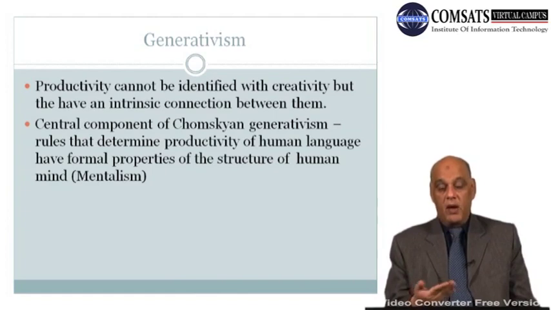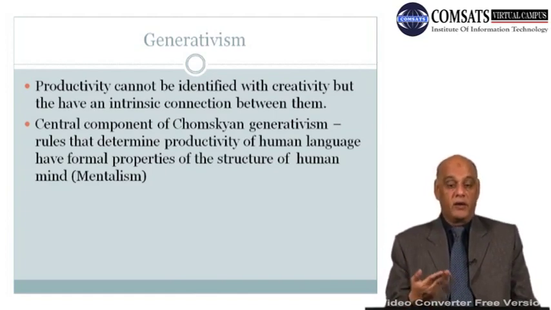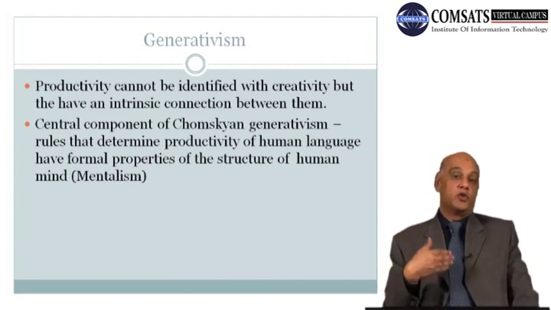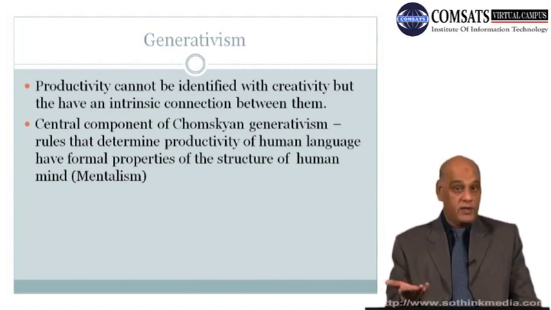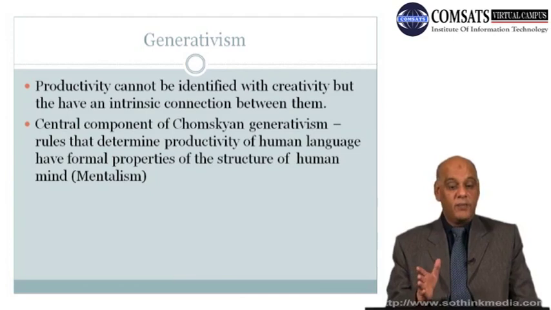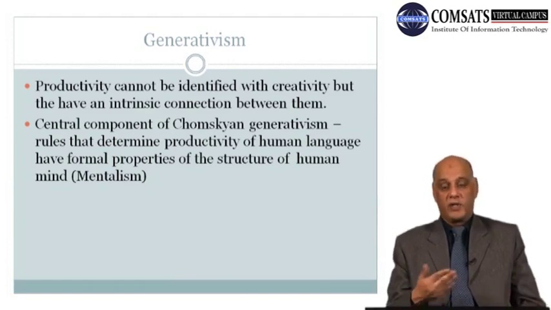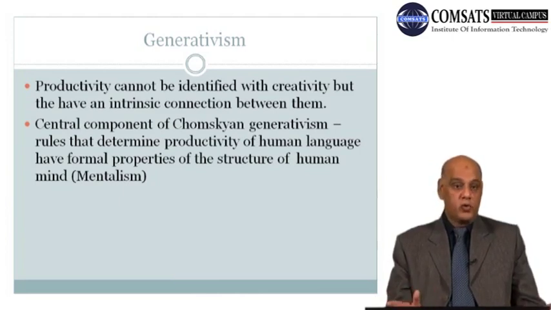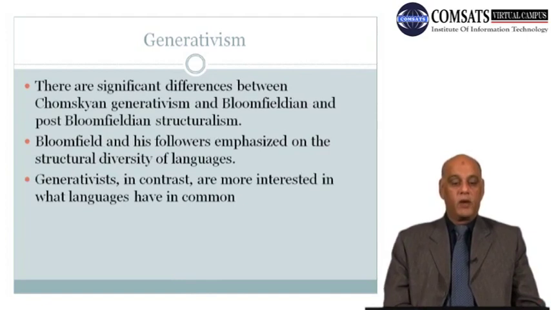And in formal shape, when you get the rules, then you get the right language, or you create a language, you generate sentences, you generate utterances based on those rules. So the formal shape of the rules which are present in the mind, that is the true language, that is the proper utterance, right? The central component of Chomskyan generativism is the rules. That is the pivotal thing. So what language you produce depends on rules.